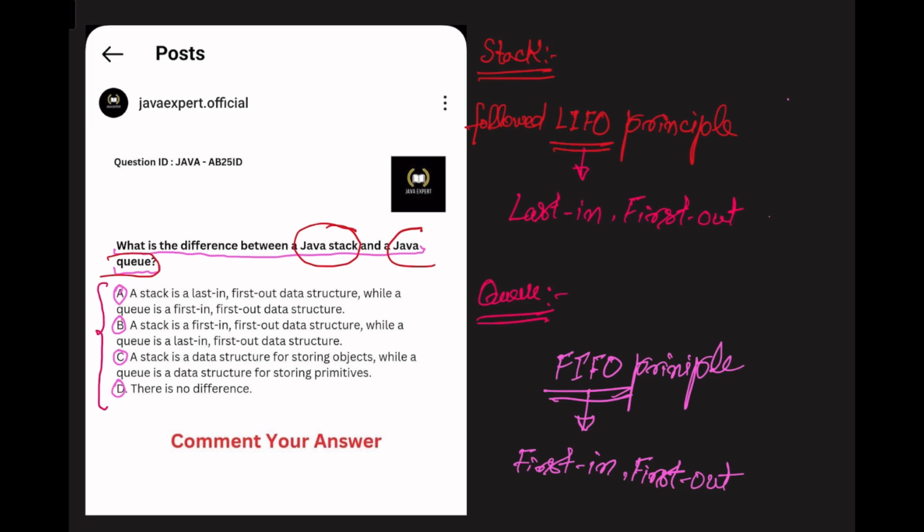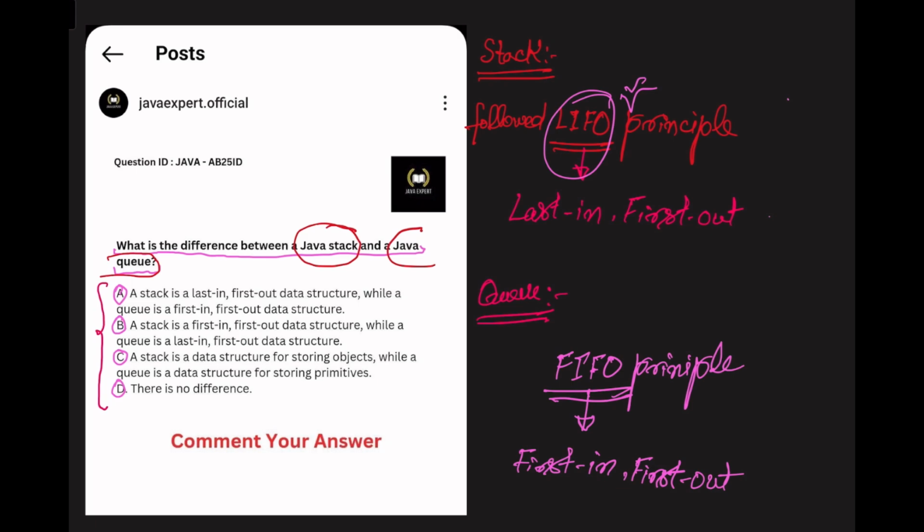This means that the first element added to the queue will be the first one to be removed from the queue. Think of it like a line of people waiting for their turn. The person who comes first leaves first. And for the example of LIFO, this means that the last element added to the stack will be the first one to be removed from the stack. Think of it like a stack of plates where you can only take the top plate off the stack. Okay, now let's check the options.